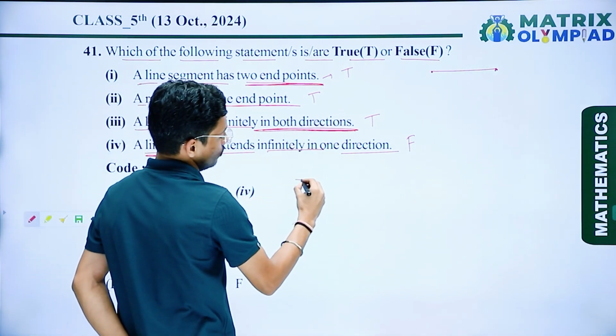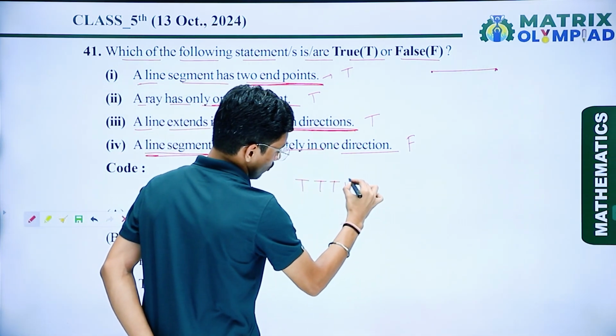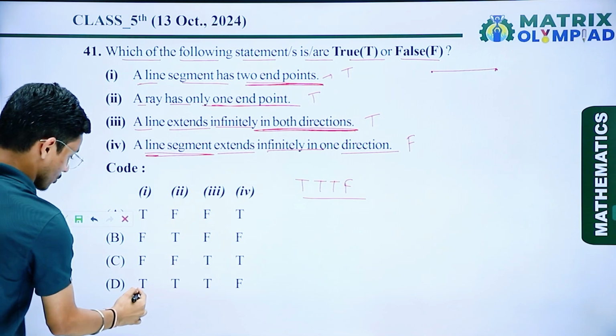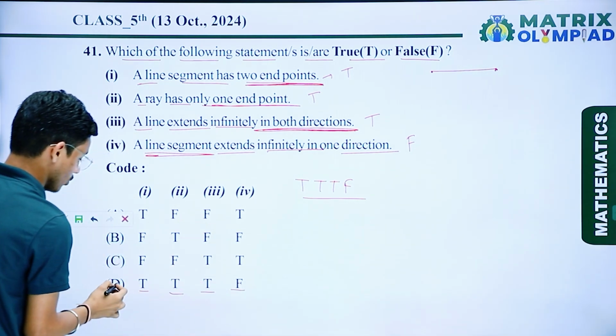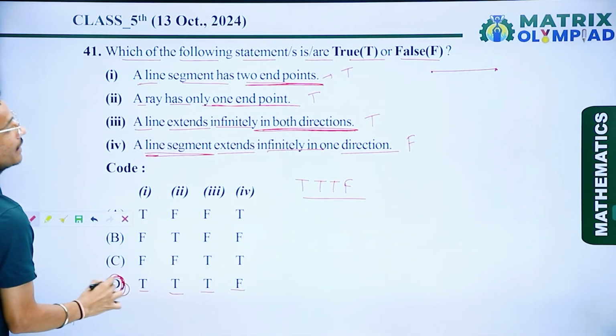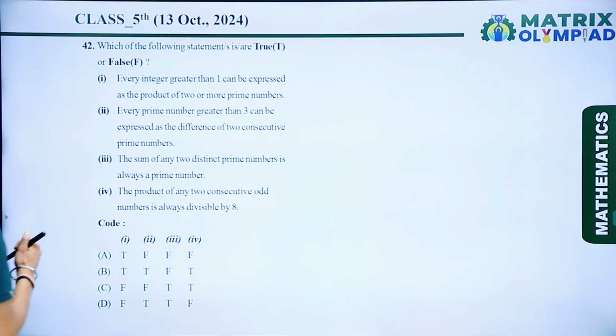So I can say true, true, true, false. So check which option is correct. True, true, true, false. So here option number D is the correct answer. If I talk about the next question, that is